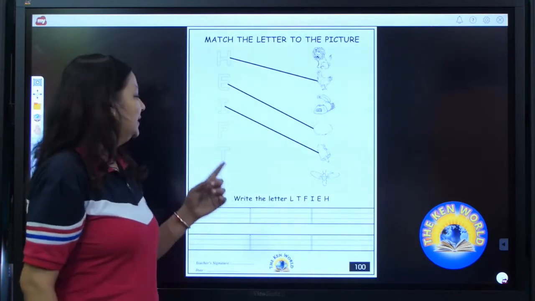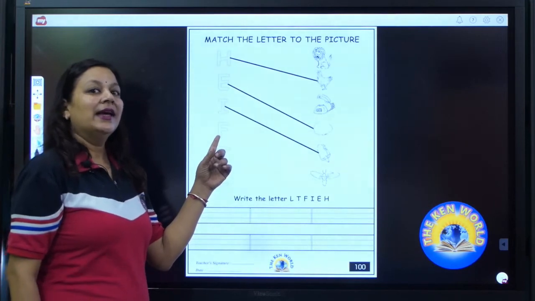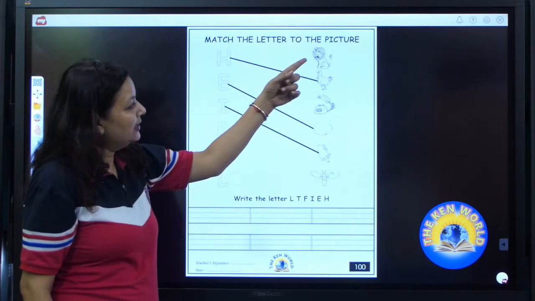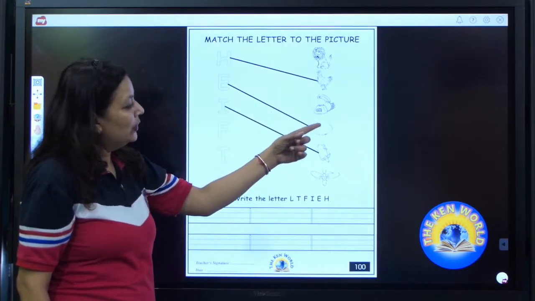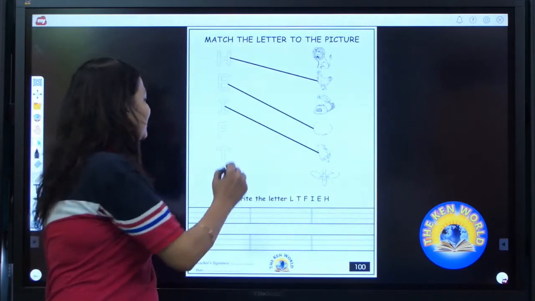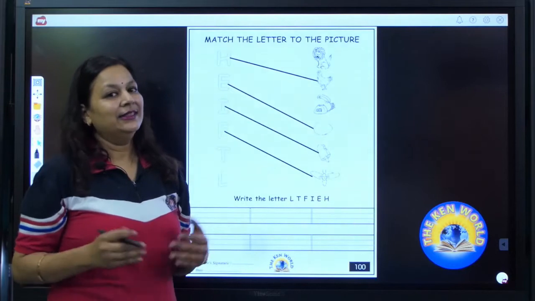Now come to the next letter. Which letter is this? F. F for fan. Where is fan in this row? Oh, here it is. So we will match F with fan. Now it's your turn.